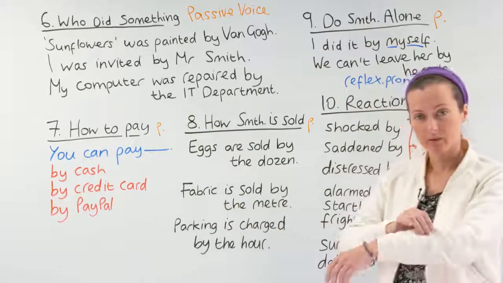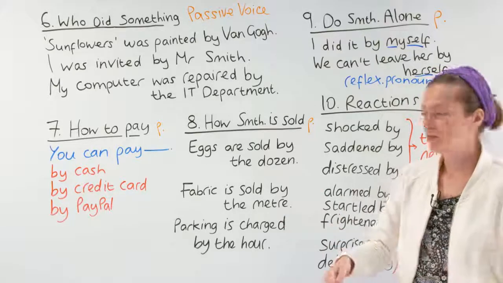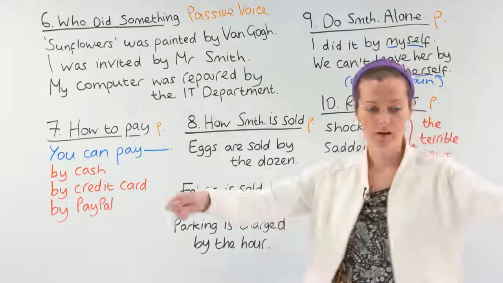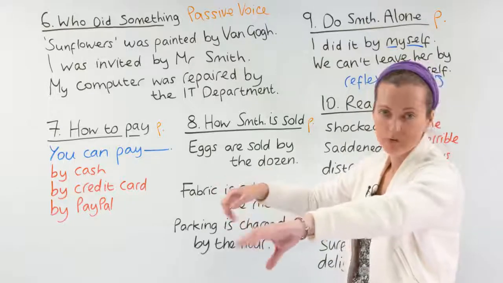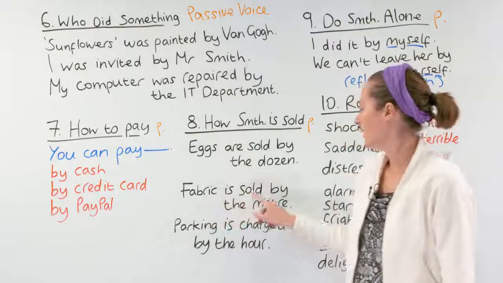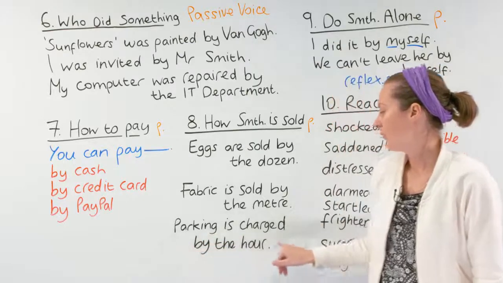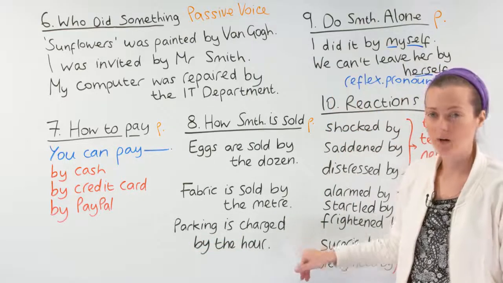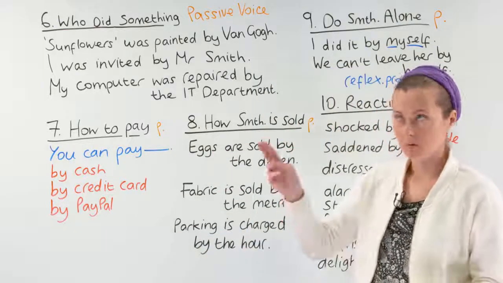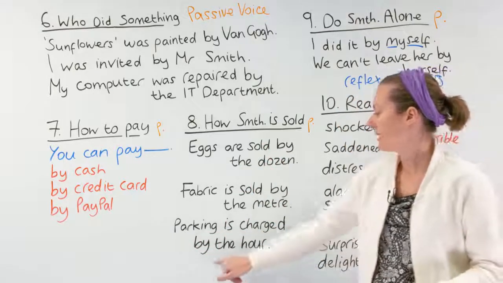Fabric, material that makes our clothes and furniture like sofas. Fabric is sold by the meter. You go in the shop and the fabric's all on those rolls and they say, how many meters do you want? Fabric is sold by the meter. Another example, parking is charged by the hour. If you want to park here, every hour you must pay £2 to park your car. Parking is charged by the hour.